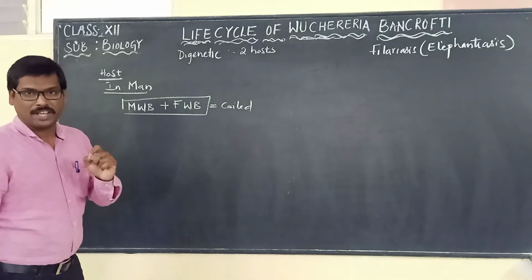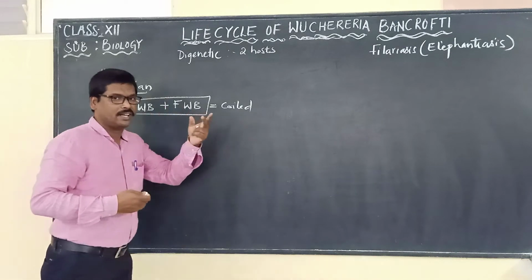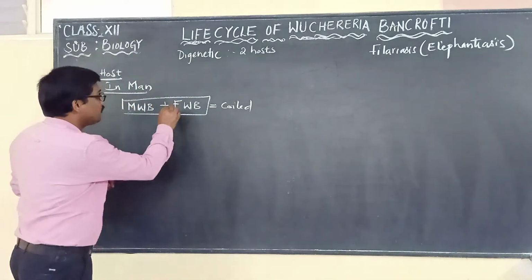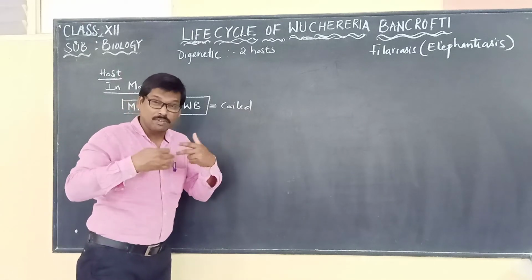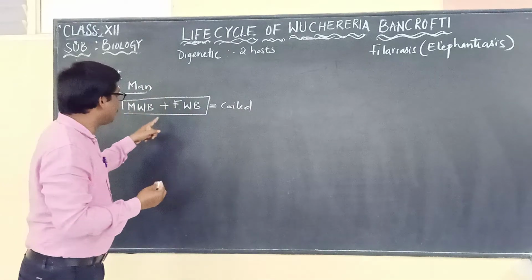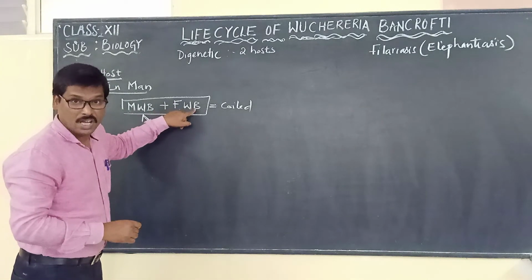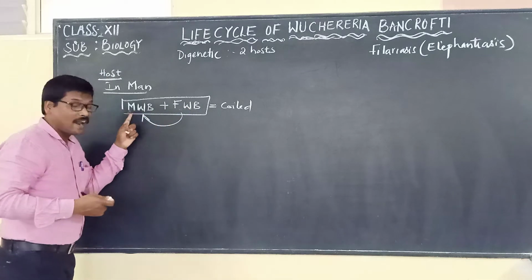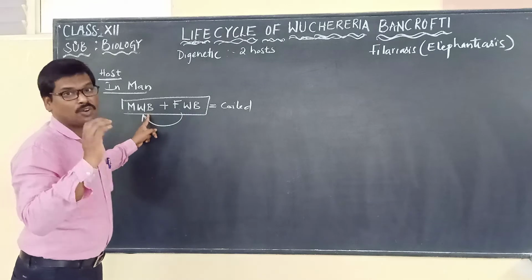As we already studied in the previous video, during copulation the female will be producing some chemicals to attract the male. The female worm releases some chemicals to attract the male to be involved in copulation.